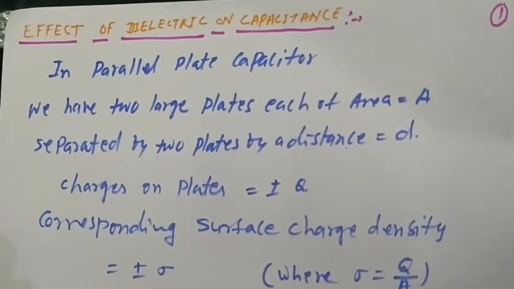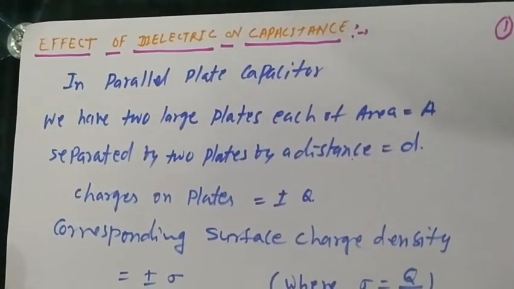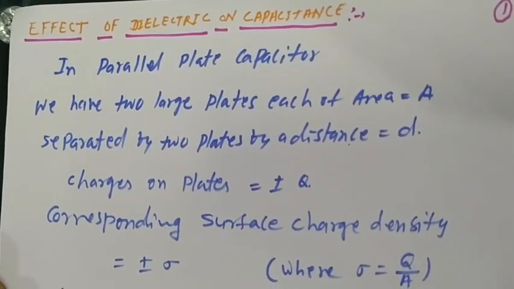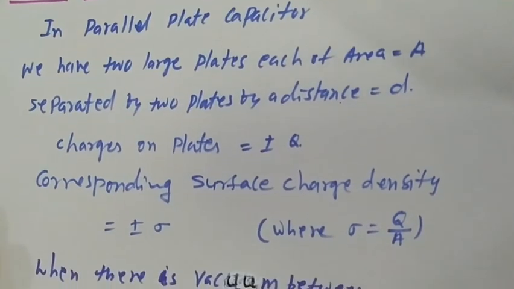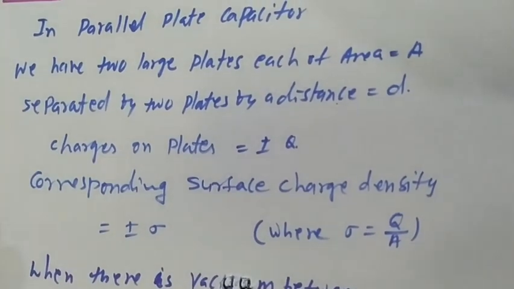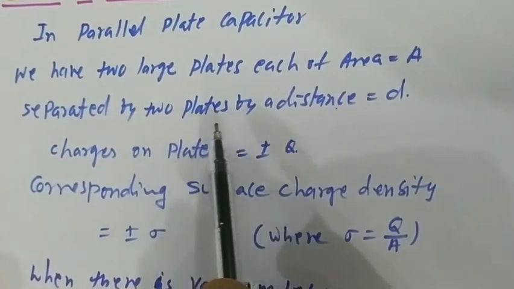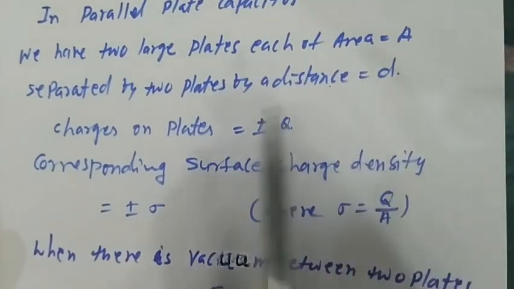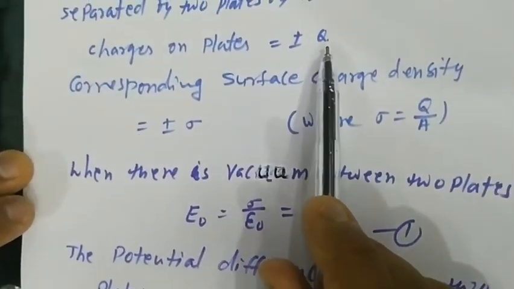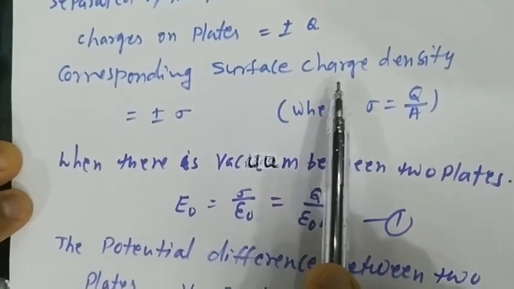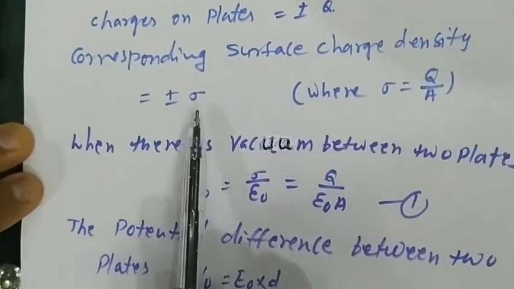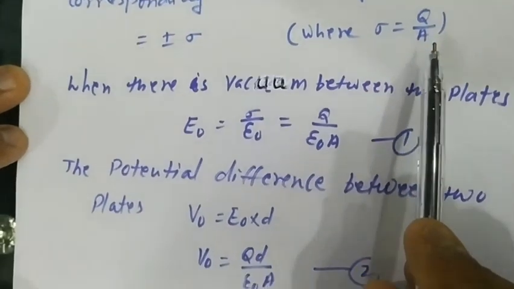Effect of dielectric on capacitance. In a parallel plate capacitor, we have two large plates, each of area A, separated by distance d. Charge on the plates is plus minus Q. The corresponding surface charge density is plus minus sigma, where sigma equals Q upon A.